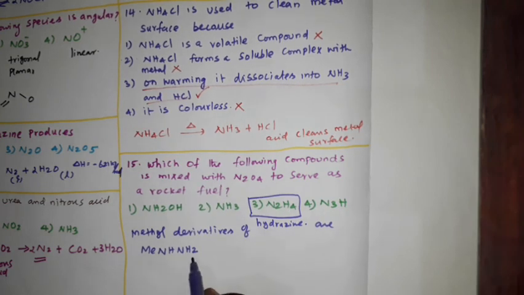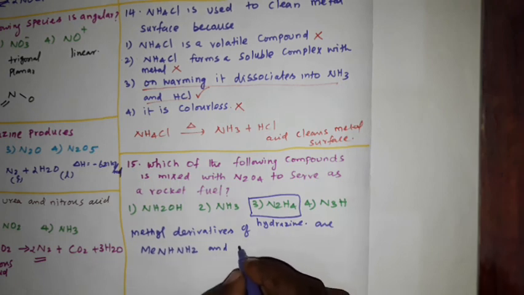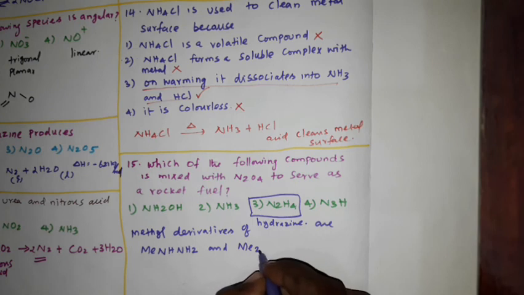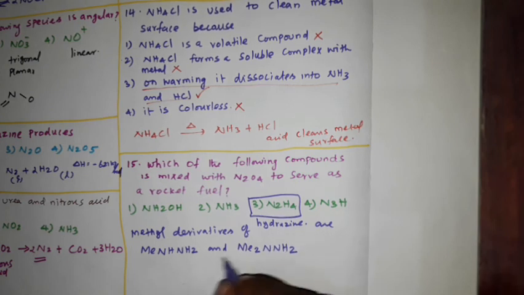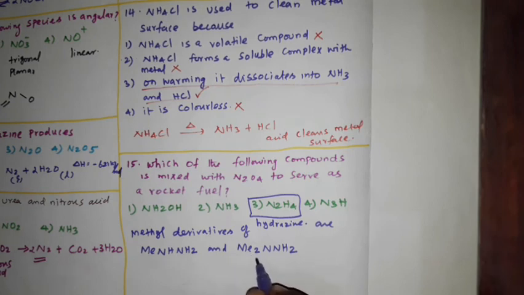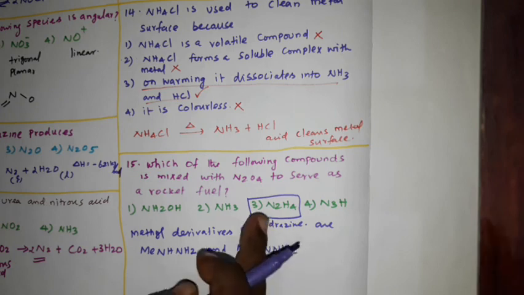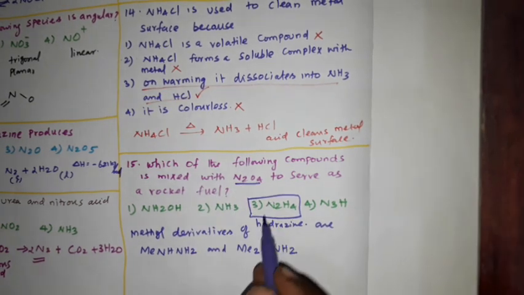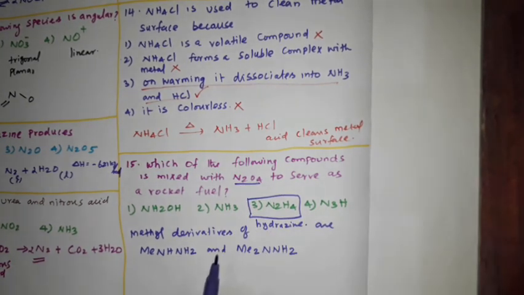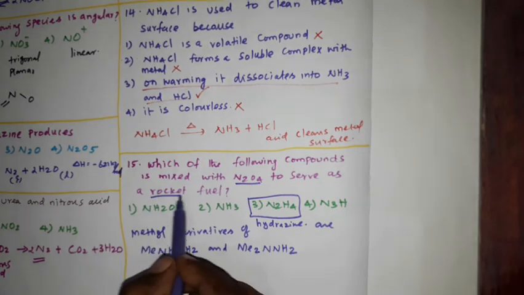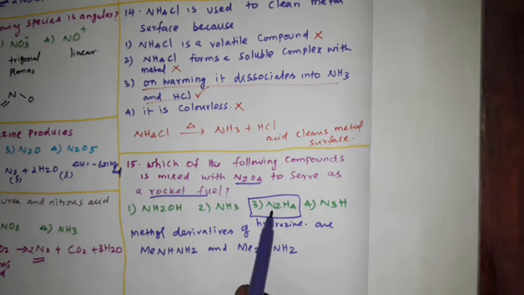So here 3 hydrogen, instead of 1 hydrogen, 1 methyl group is there, and Me2N, that is NNH2. So instead of these 2 hydrogen, 2 methyl groups are there. Okay. So methyl derivatives of hydrazine are mixed with this N2O4. It will be used as the rocket fuel. Okay. Option 3 is the right answer.